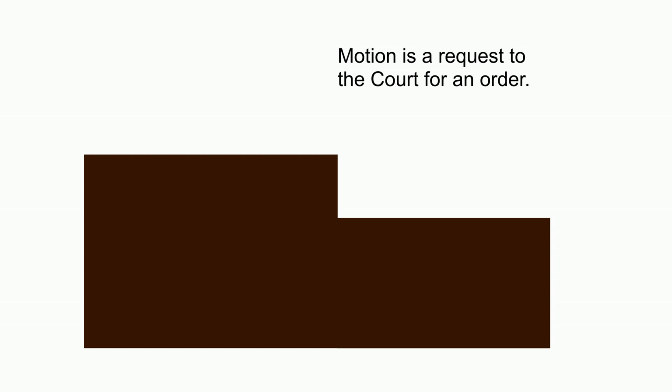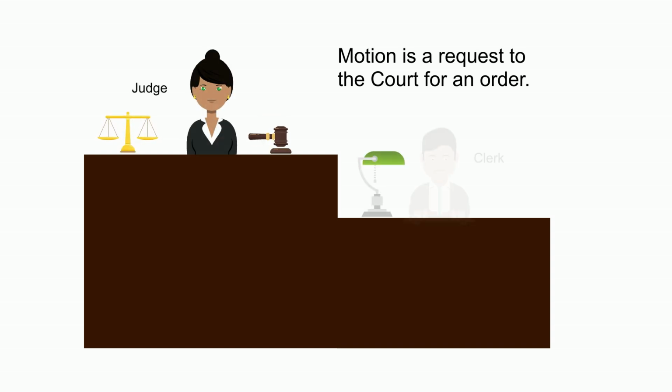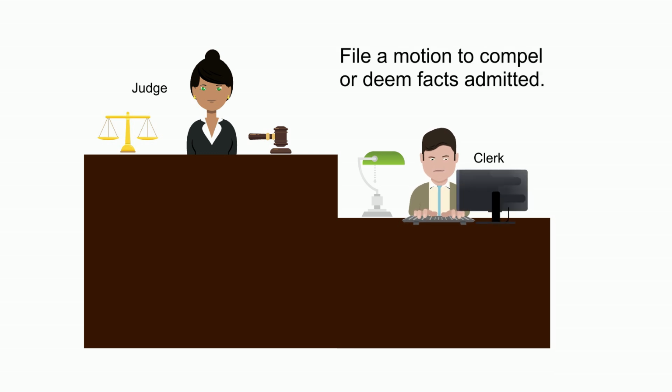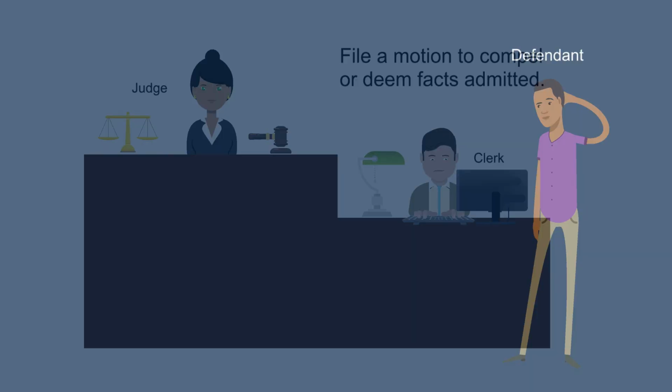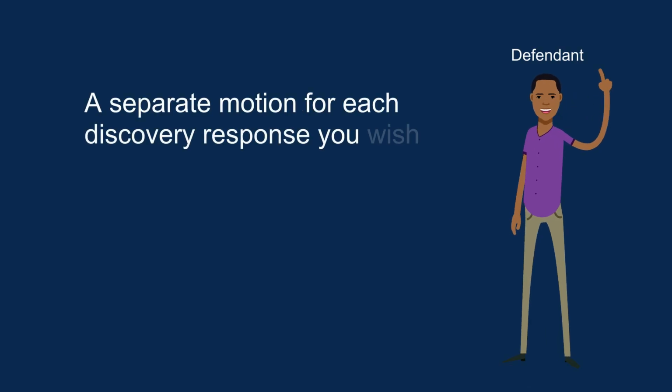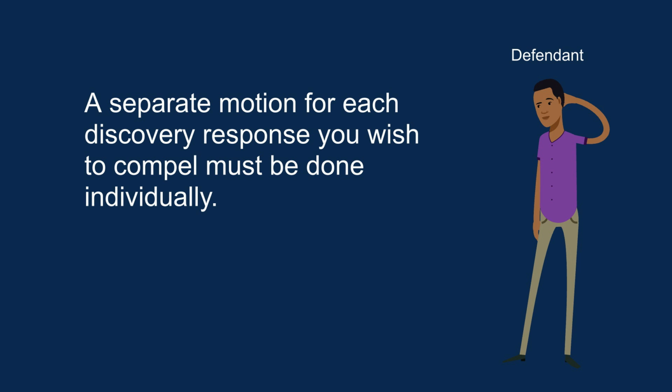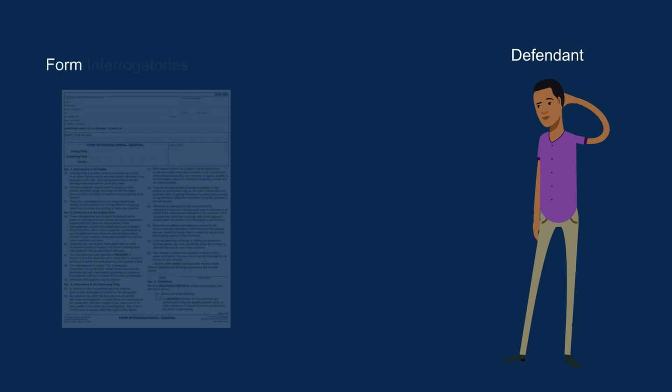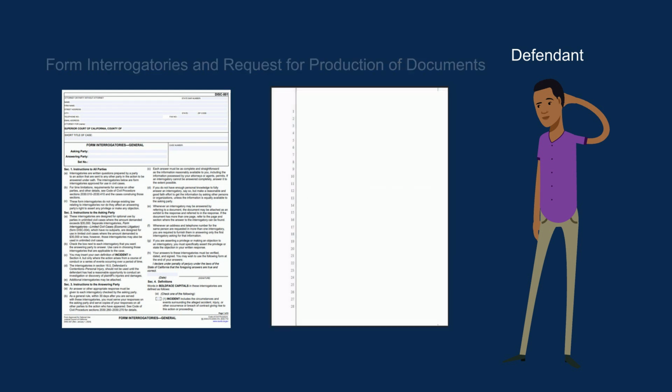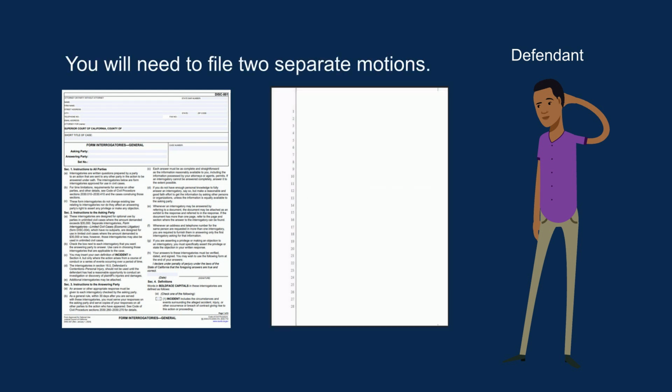Second step, prepare the motion. A motion is a request to the court for an order. If the opposing side does not answer your questions or does not answer them satisfactorily, and you made good faith efforts to meet and confer, then you can file a motion to compel or motion to deem facts admitted. A separate motion for each discovery response you wish to compel must be done individually. For example, if you served and received no response to both form interrogatories and request for production, you will need to file two separate motions.